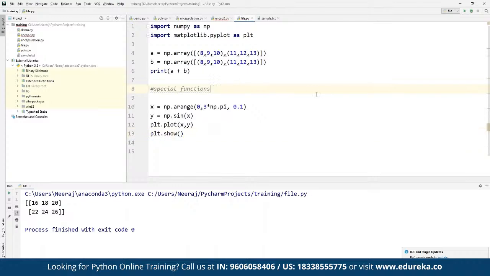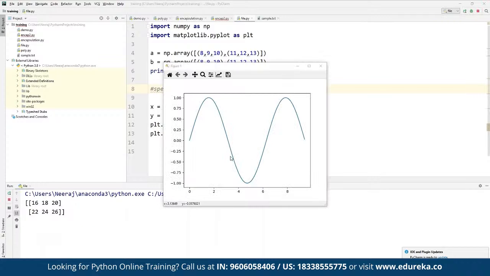So this is like an inbuilt function available in this matplotlib library that we had defined. So first of all, the array is going to be printed, and a graph is also going to be displayed as well. As you can see here, the same graph has been presented to us.